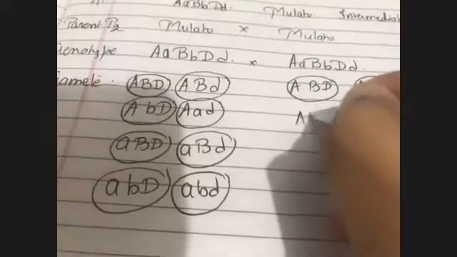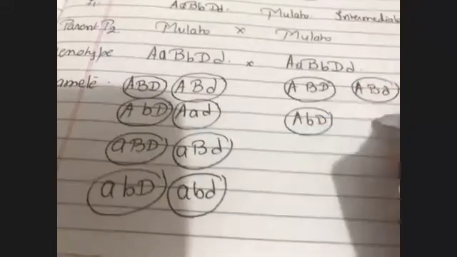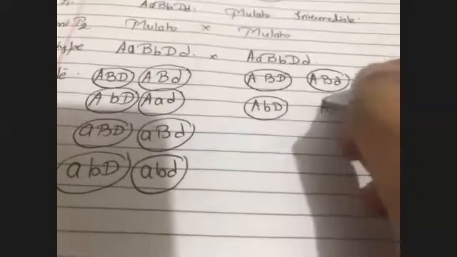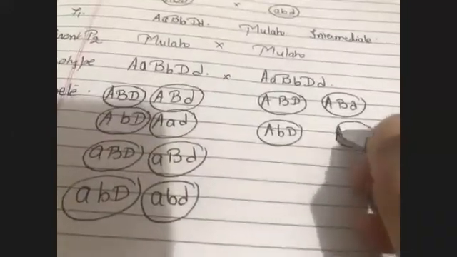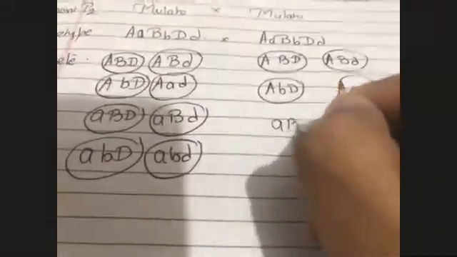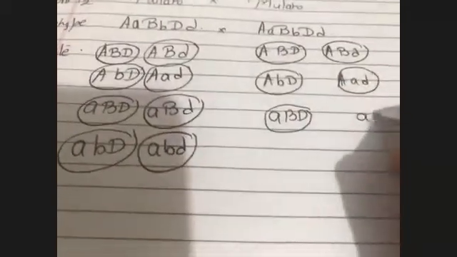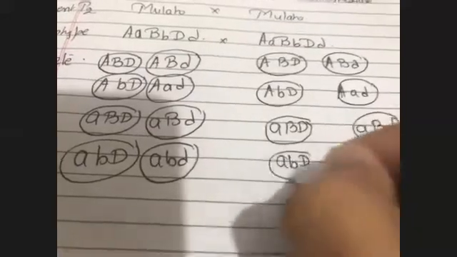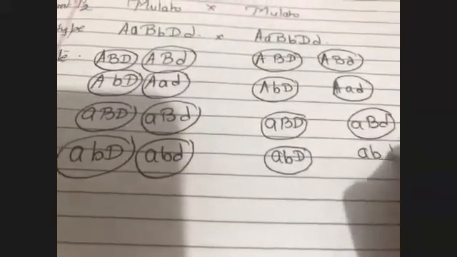Now we have to write the gametes on the other side also. The same I'll be copying it. Capital A, capital B, capital D. Mistake हो रहा है तो बताना. Capital A, capital B, capital D. Capital A, small b, capital D. Capital A, small d. Then small a, capital B, capital D. Small a, capital B, small d. Small a, small b, capital D. Small a, small b, small d.